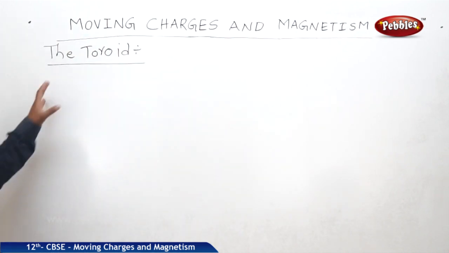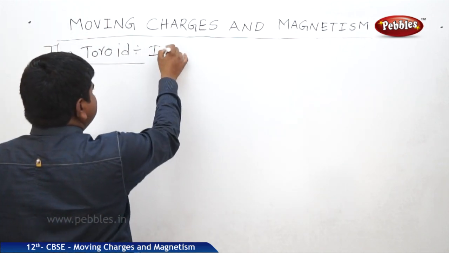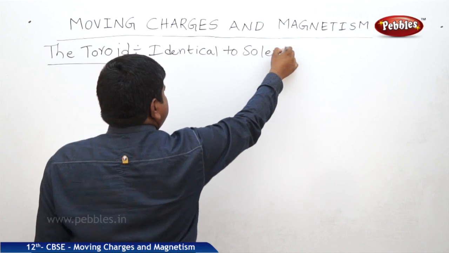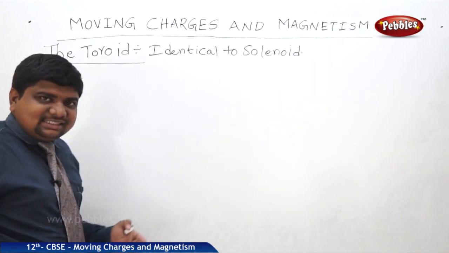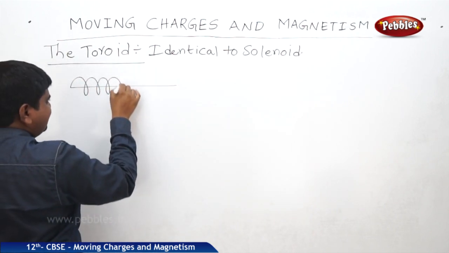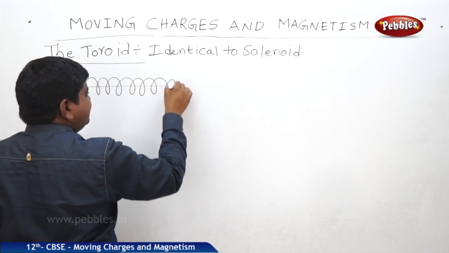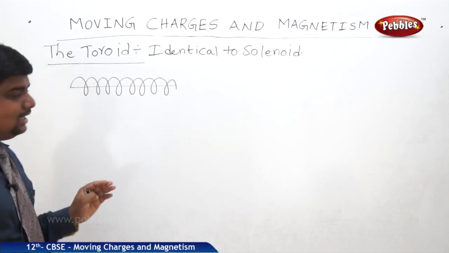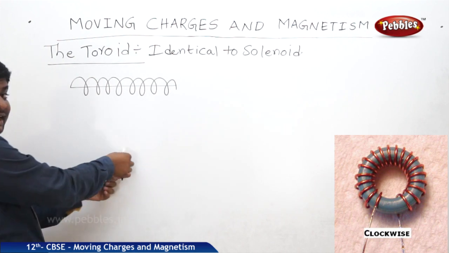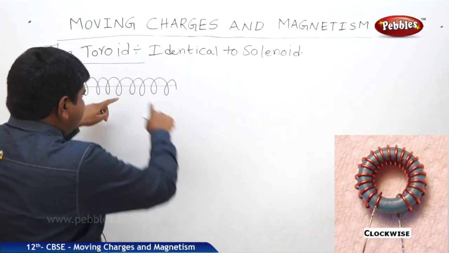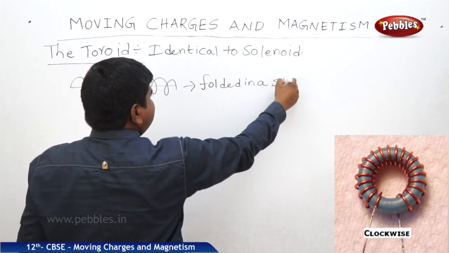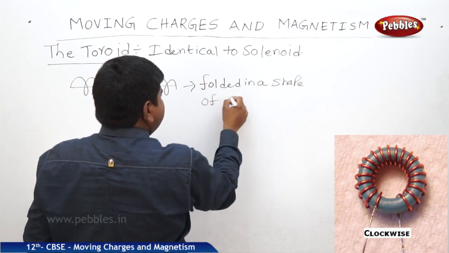So the toroid. A toroid is similar to a solenoid. Why does this similarity exist? A solenoid is a lengthy wire which has n number of turns along its length with equal spacing. Each turn acts as a concentric loop. Now this lengthy wire is folded in the shape of a circle, and that is nothing but the toroid. So it was folded in the shape of a circle.